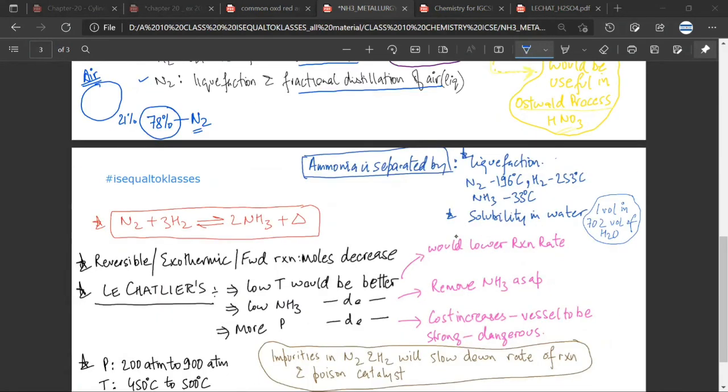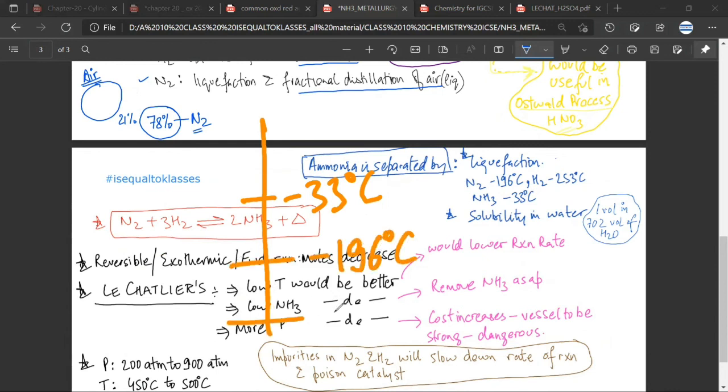Now just look at these temperatures, and maybe you will understand what I'm trying to tell you. Ammonia will get liquefied at minus 33 degrees Celsius, but you have to take nitrogen to minus 196 degrees Celsius to liquefy, and hydrogen you have to take to minus 253 degrees Celsius. Mr. CB, have you understood? Yes, sir. What is the absolute zero? Minus 273. Minus 273 is the lowest possible.